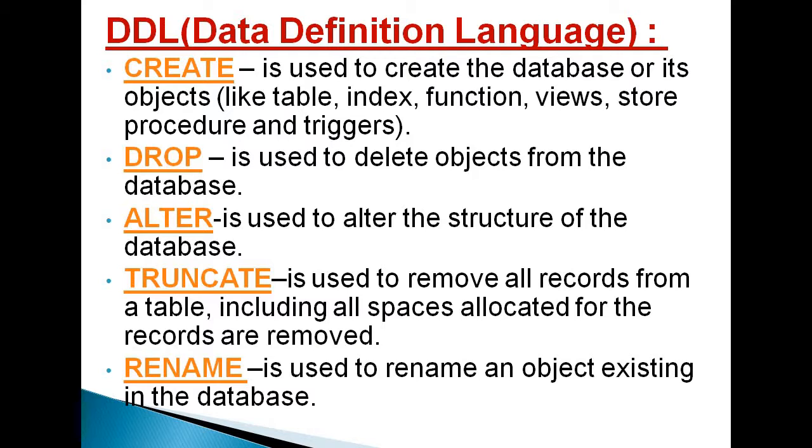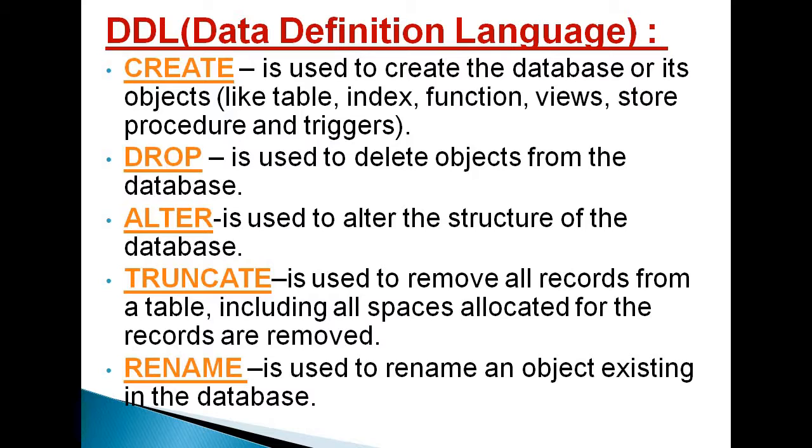Next, drop. It is used to delete the objects. The objects mean, as already told, table, index, function, views, stored procedure, and triggers, whatever it may be. Next one, alter. The alter command is used to alter the structure of the database.